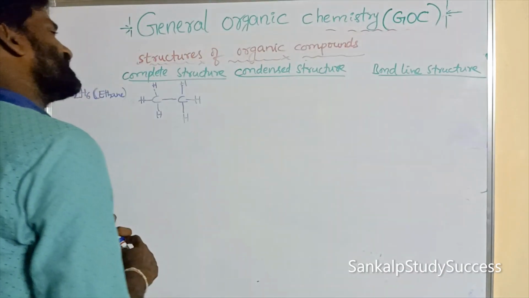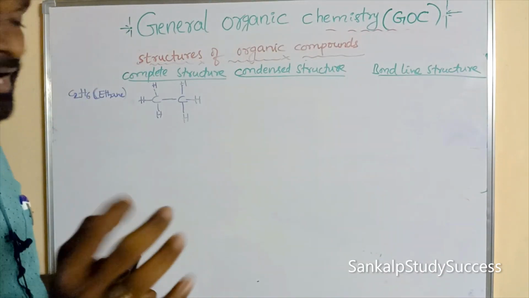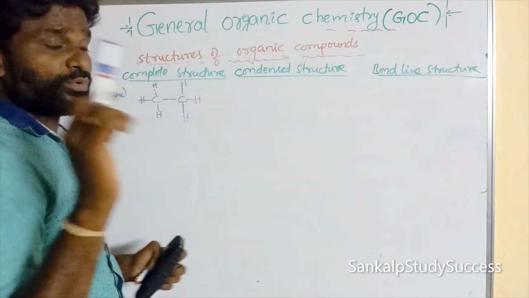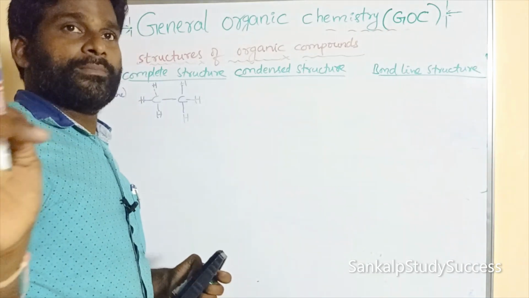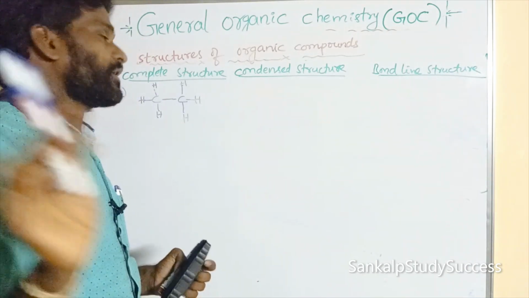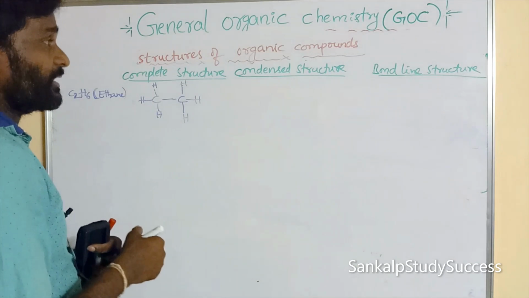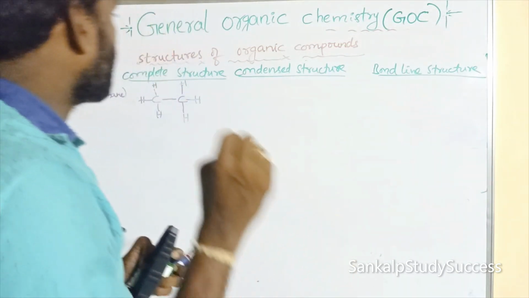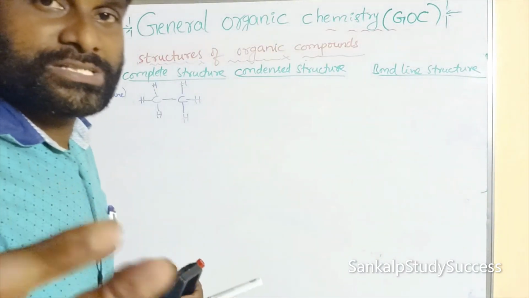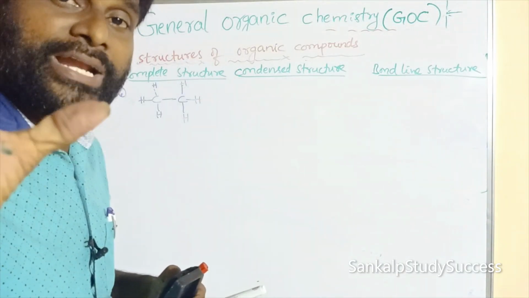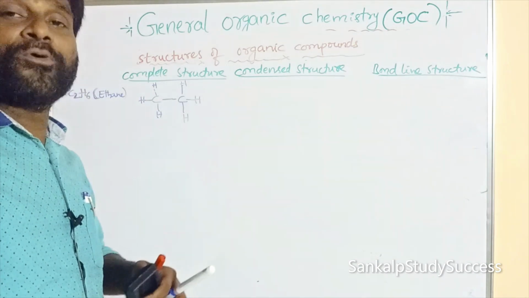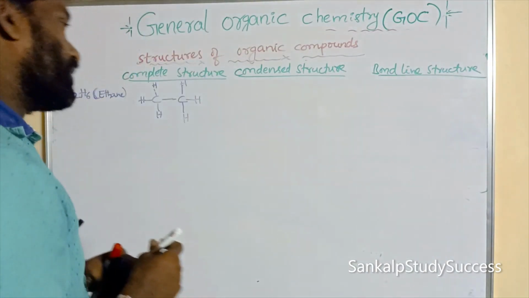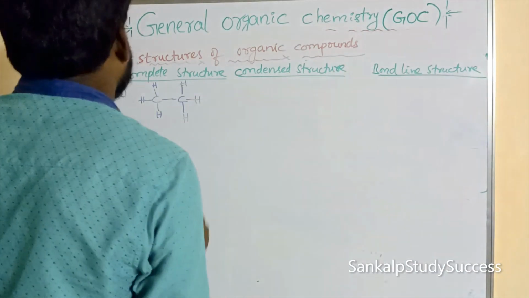Condensed structure. In the condensed structure, we cannot write single bonds. We can write only double bonds or triple bonds, if the compound contains a double bond or triple bond. Otherwise they cannot be written, right?